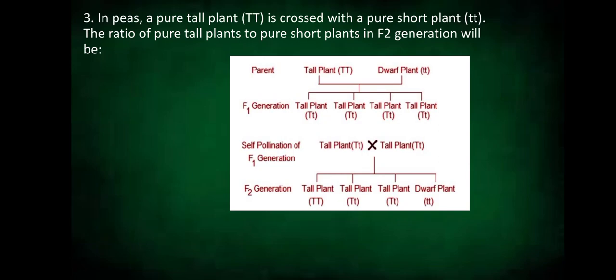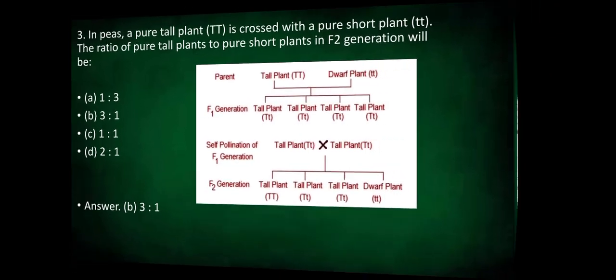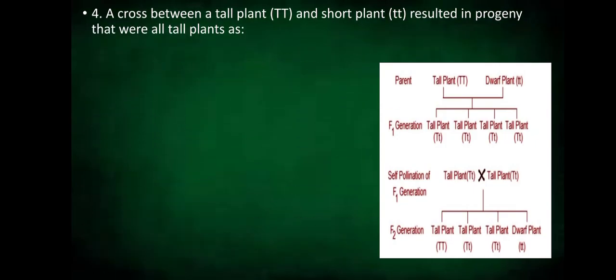In peas, a pure tall plant, capital T, is crossed with a pure short plant, small t. The ratio of pure tall plants to pure short plants in F2 generation will be: Option A, 1:3. Option B, 3:1. Option C, 1:1. Option D, 2:1. Yes, you guessed it right. It's 3:1. 3 tall plants and 1 dwarf plant. Moving on to the next question.